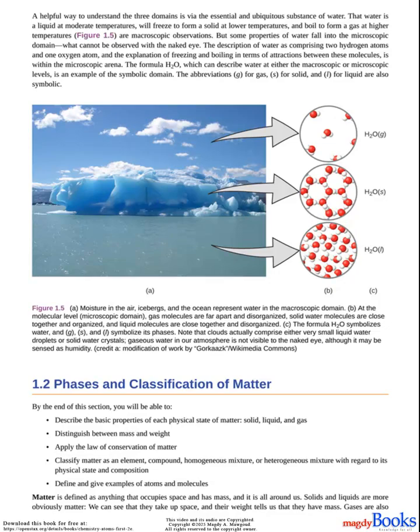C. The formula H2O symbolizes water, and G, S, and L symbolize its phases. Note that clouds actually comprise either very small liquid water droplets or solid water crystals. Gaseous water in our atmosphere is not visible to the naked eye, although it may be sensed as humidity. Credit A. Modification of work by Gorka. Wikimedia Commons.